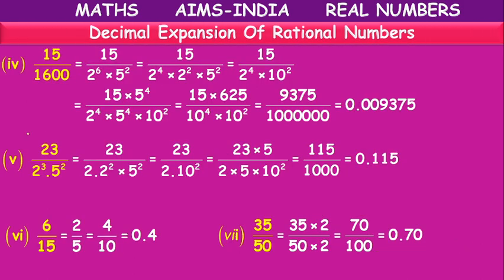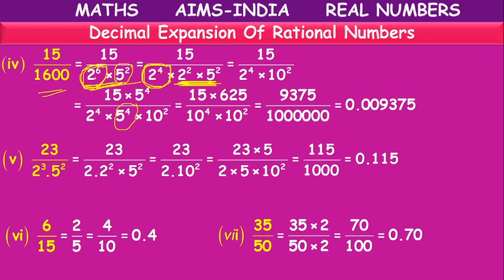Here, 15 by 1600. This is the prime factorization. How many are there here? 6 2s are there, and 2 5s are there. So 2 2s and 2 5s will be in one group. Still we have 4 2s separate, so we have to take 4 5s.